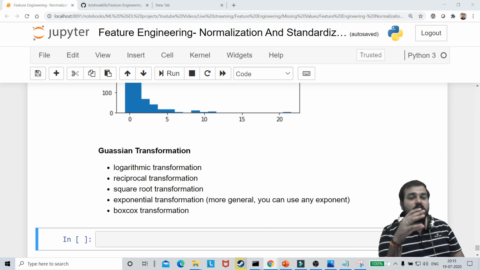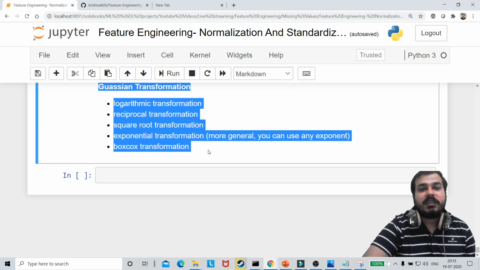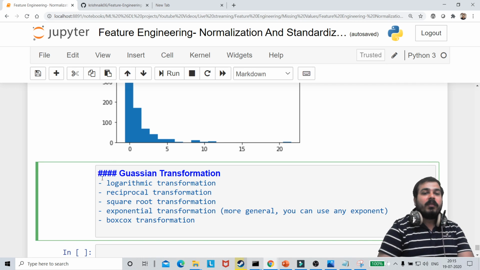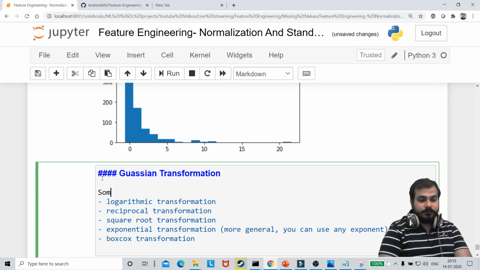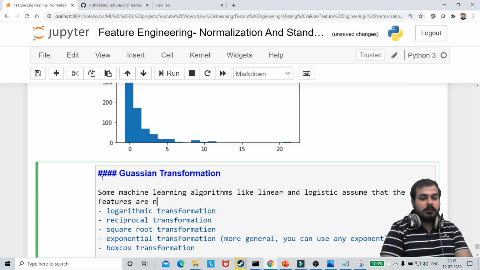And for that, we use Gaussian transformation. Why is normal distribution required? Because some of the algorithms, like linear regression and logistic regression, work pretty much well when your data is Gaussian distributed. So here I'm just going to say that some machine learning algorithms, like linear and logistic regression, assume that the features are normally distributed.